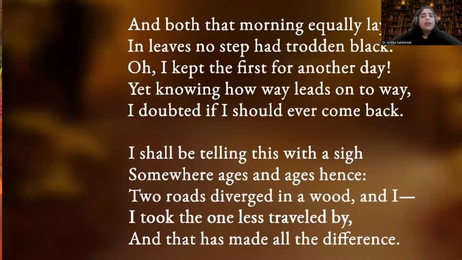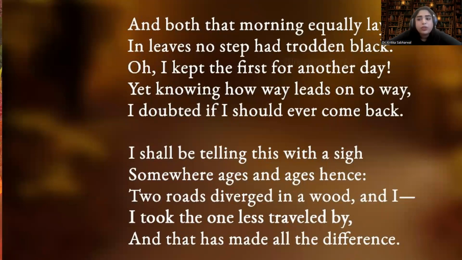Okay. Now, let's see the third stanza. And both that morning equally lay in leaves no step had trodden black. Oh, I kept the first for another day, yet knowing how way leads on to way, I doubted if I should ever come back.